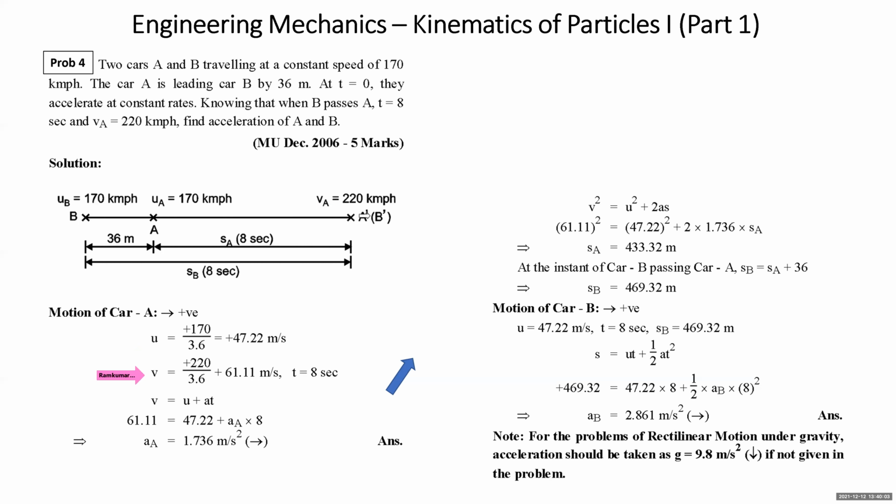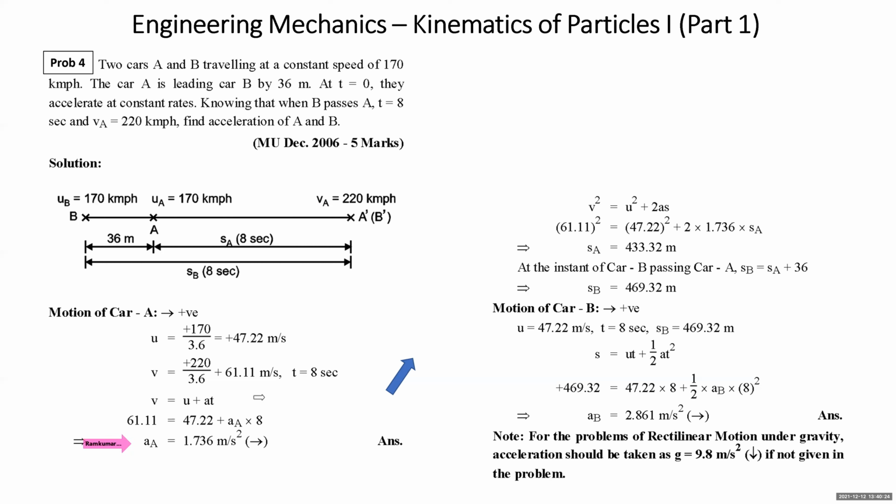Now, students, final velocity is given. We apply V is equal to U plus at. V is 61.11, right? U is 47.22. A is the acceleration of car A. I have t as 8. So we get AA, the acceleration of car A. This is one of the unknowns.